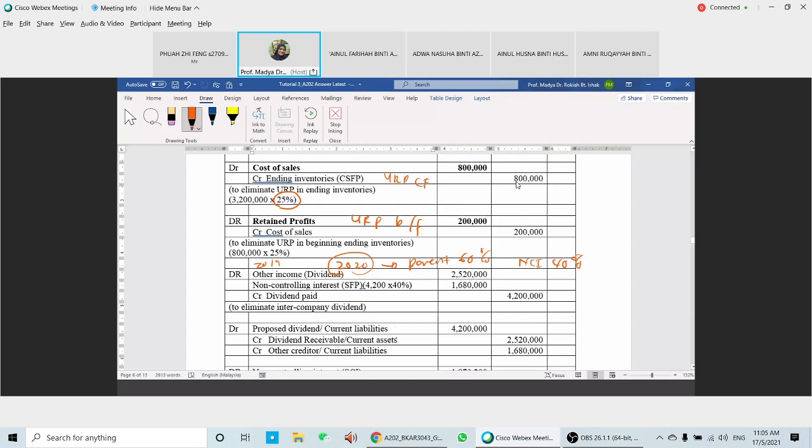Okay, so this is a proposed dividend. Actually, we prepare this one. Proposed dividends, and then you're going to credit dividend receivables and then credit other creditors. Okay, this one is for a dividend.